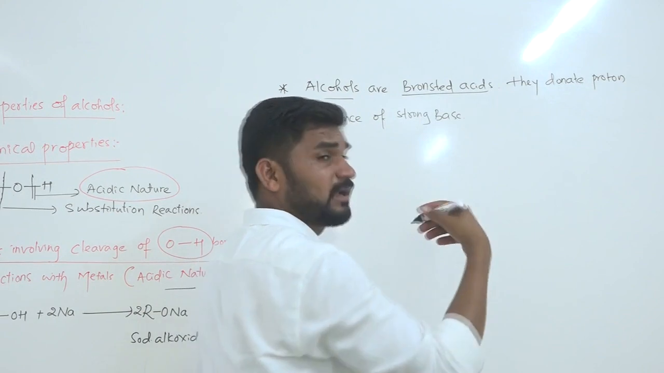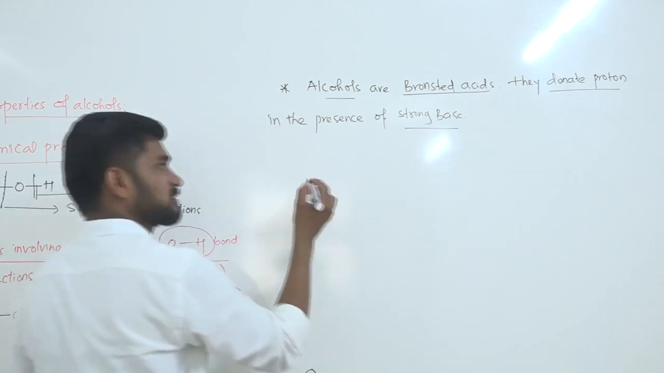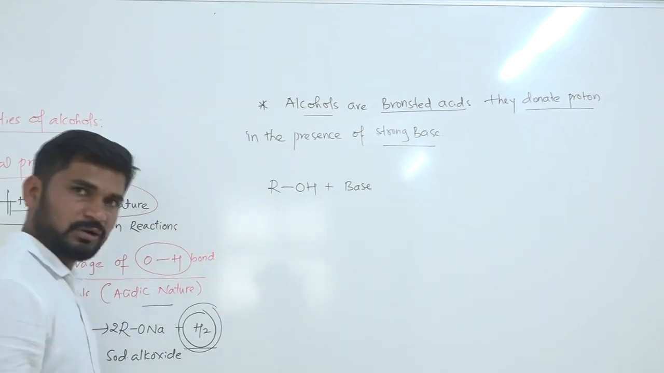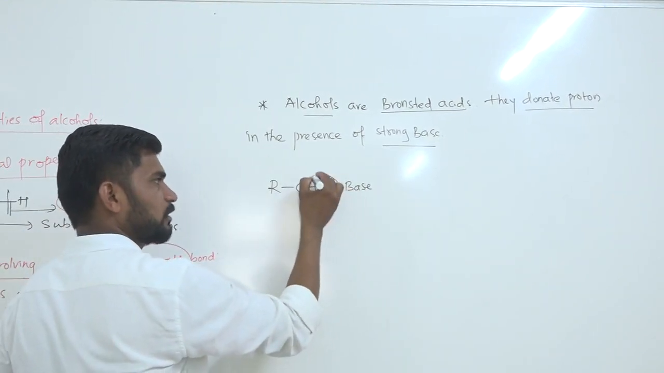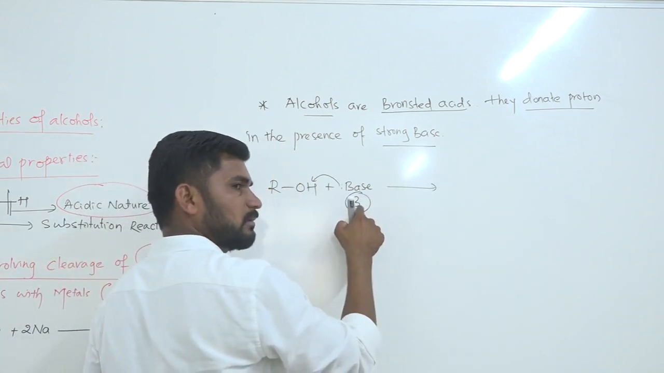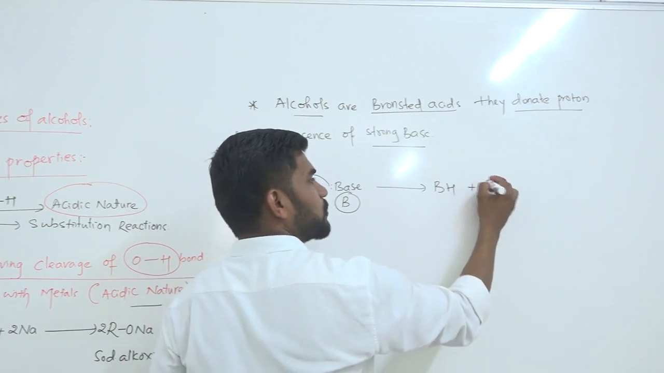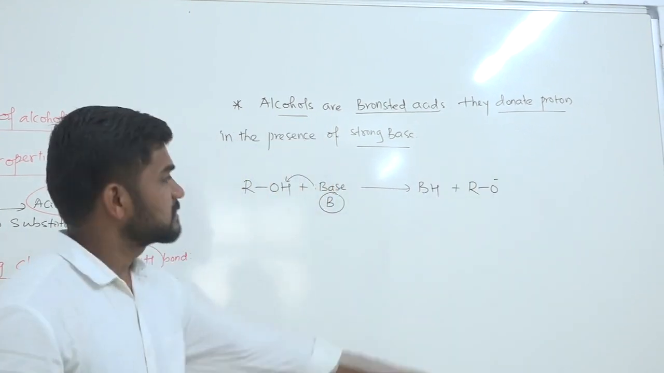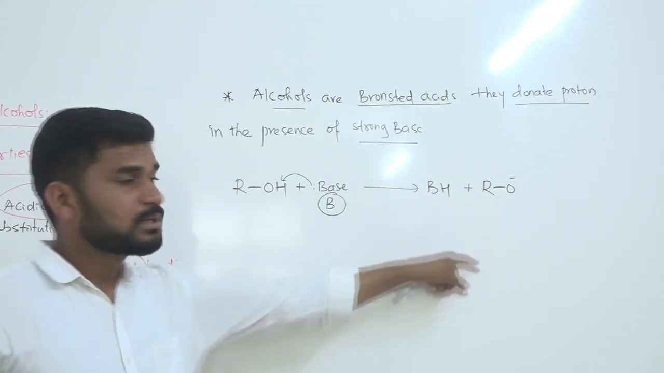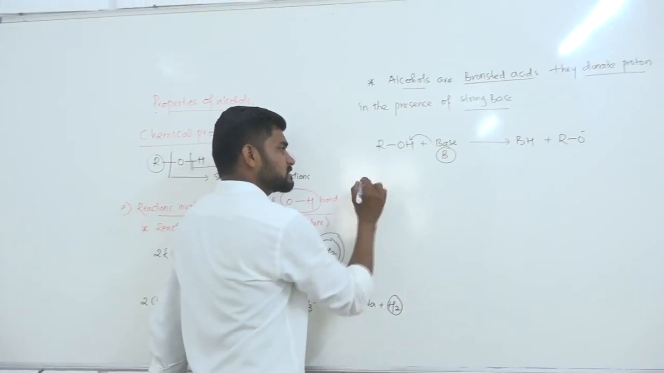Bronsted acid means they can donate a proton, in the presence of a strong base. Say for example, alcohol, when it is treated with water, a strong base which has a pair of electrons, takes a proton, and I will call it B. It is called a base, and this becomes BH, because this base is taking a proton, with the formation of RO minus, the alkoxide ion, which has donated a proton from its compound, right? So this reaction shows that alcohols are acids, right? And the next point is